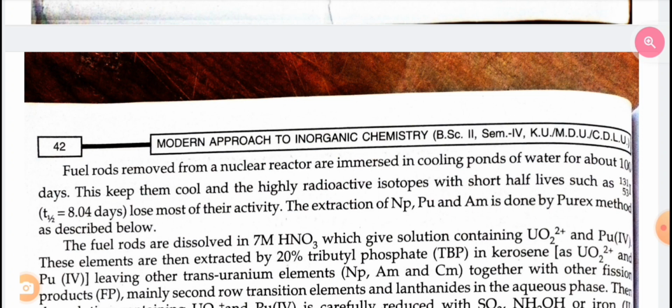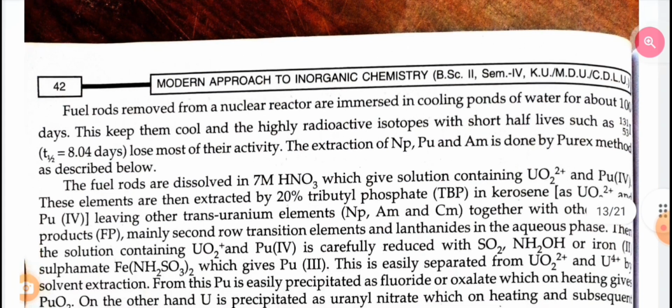The extraction of neptunium, plutonium and americium is done by the Purex method as described below. The fuel rods are dissolved in 7 molar nitric acid, which gives a solution containing UO2 2+ and plutonium 4+. These are then extracted by 20% tributyl phosphate in kerosene as UO2 2+ and plutonium 4+, leaving other transuranium elements neptunium, americium and Cm together with other fission products, mainly second row transition elements and lanthanides, in the aqueous phase.